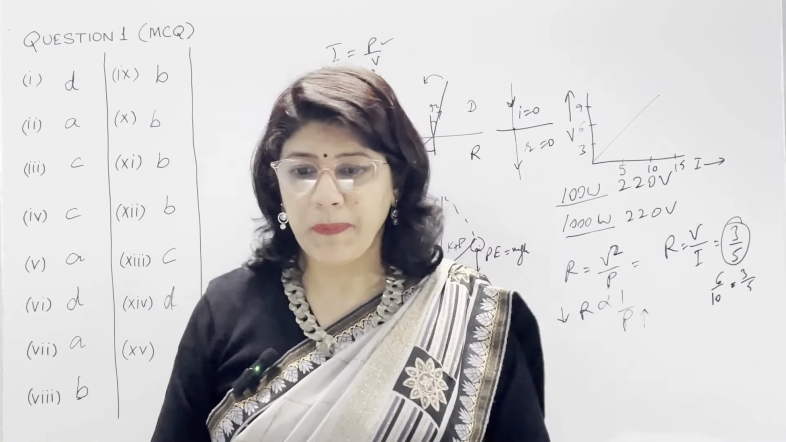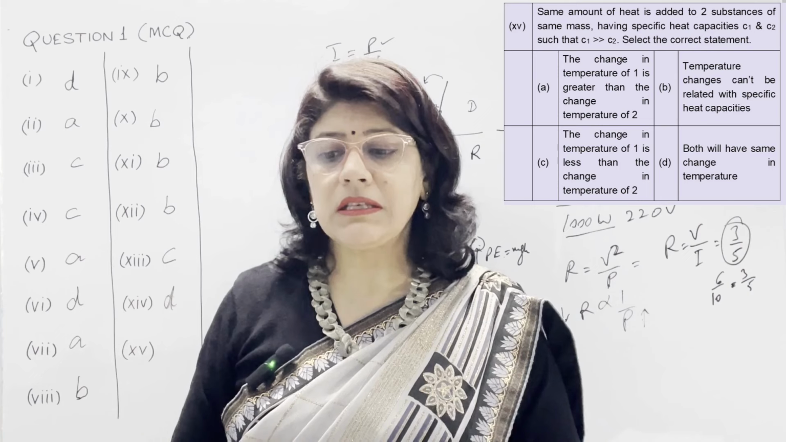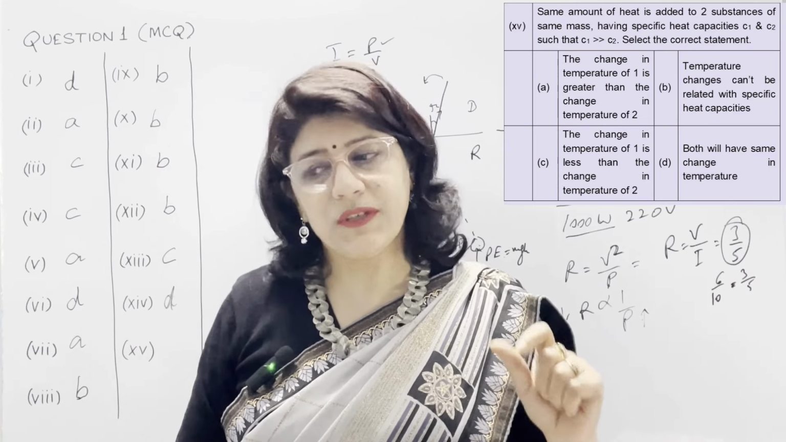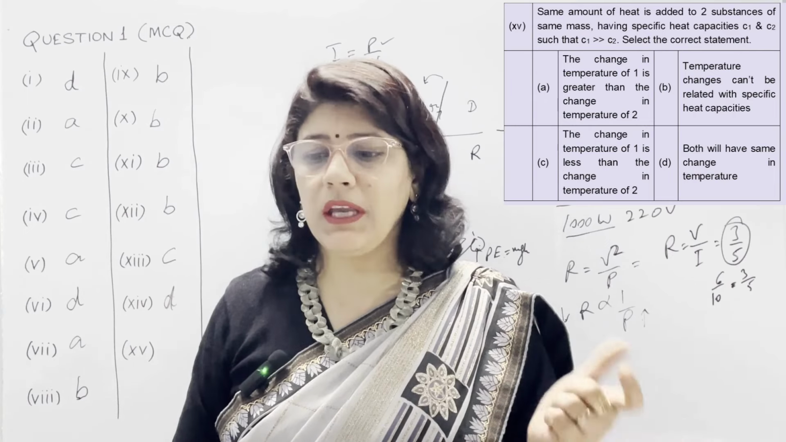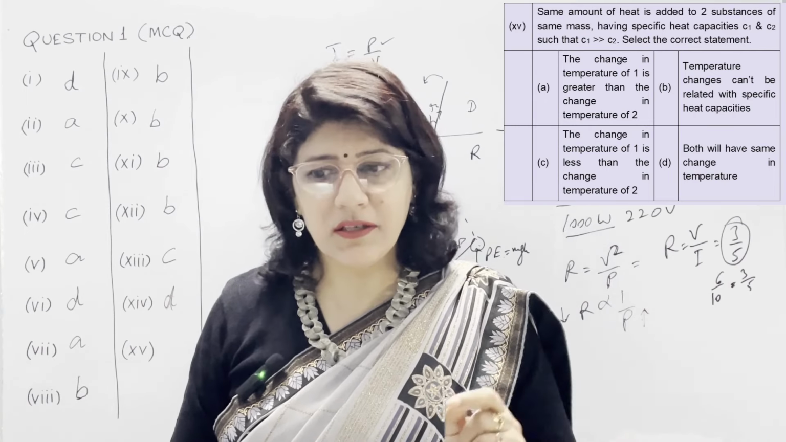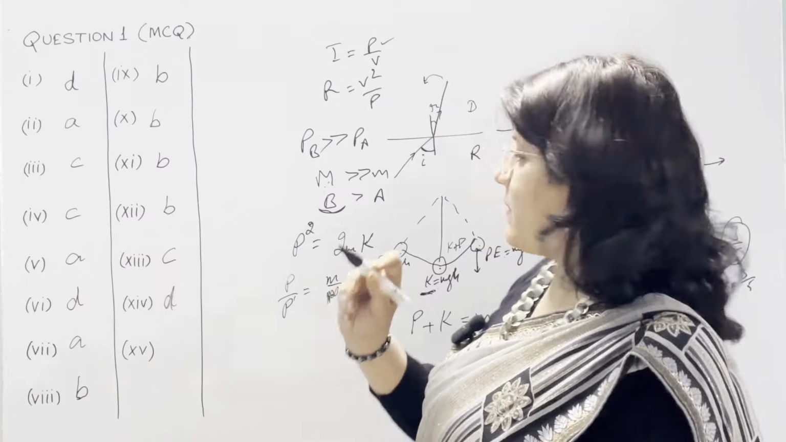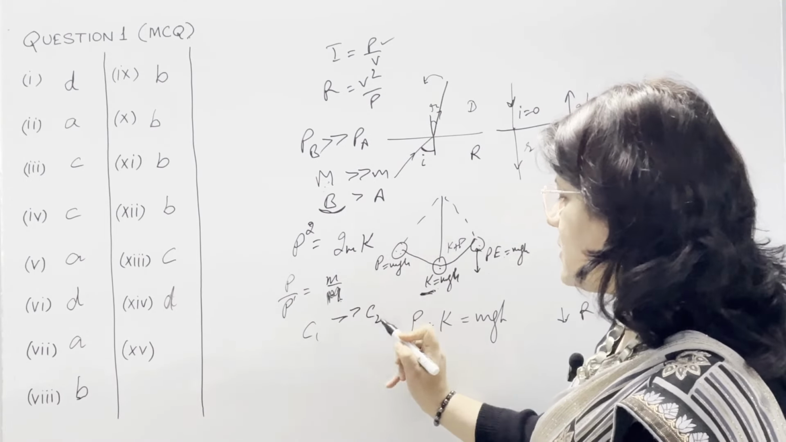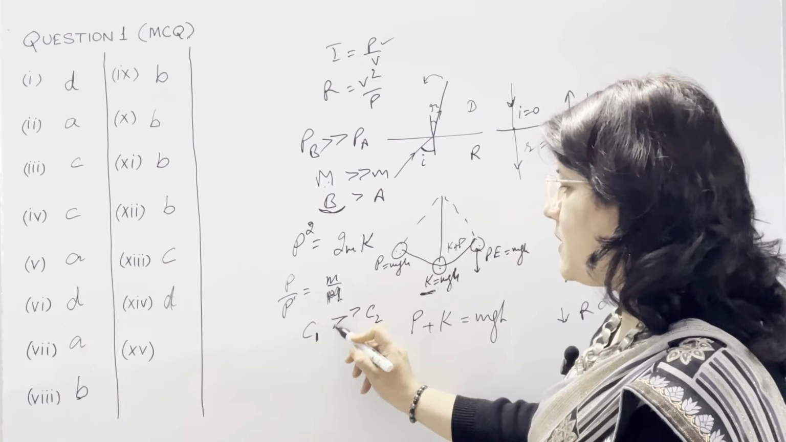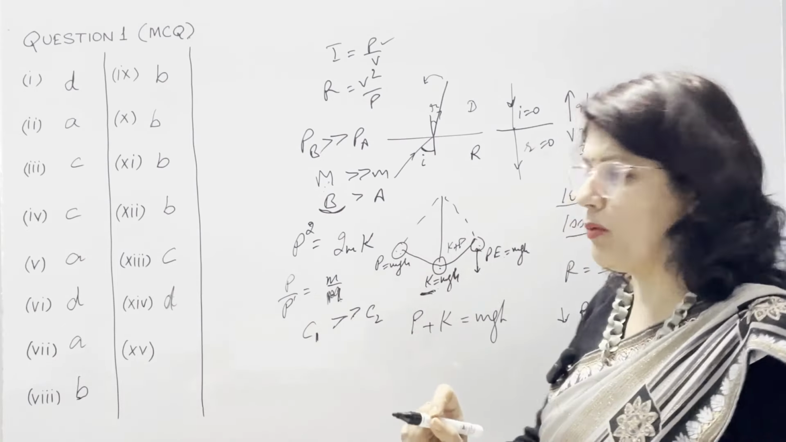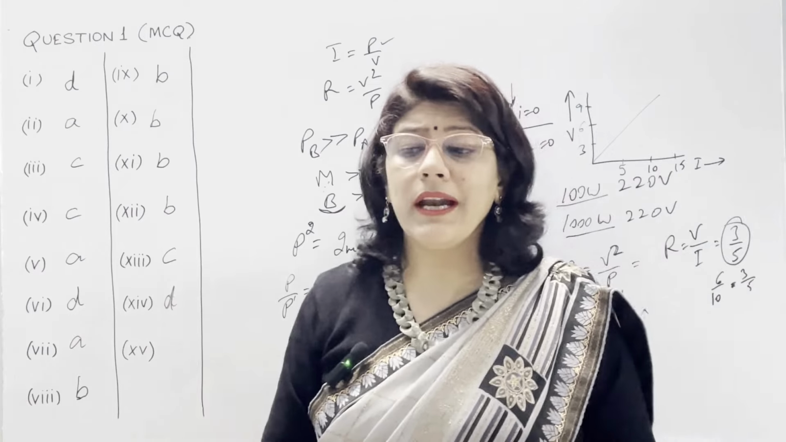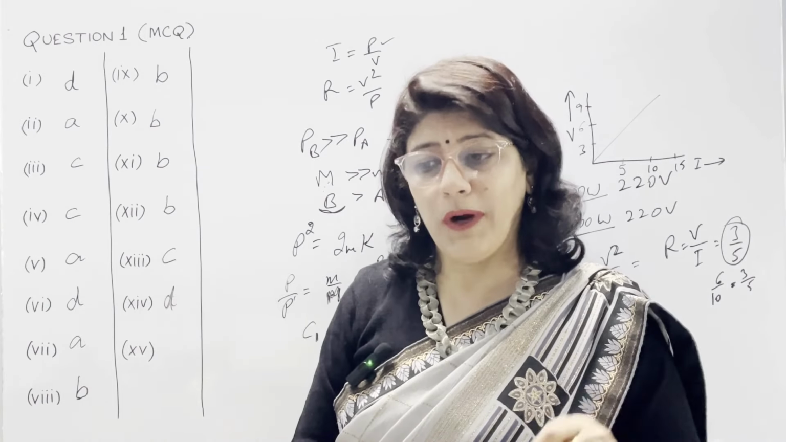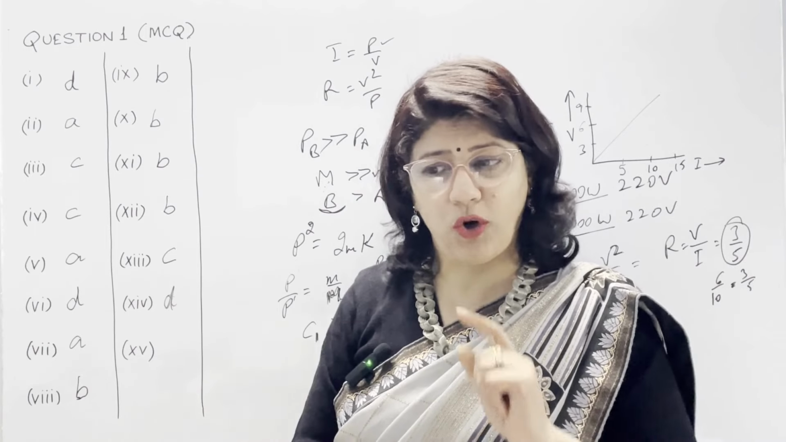In last 15 parts, same amount of heat is added to two substances of same mass having specific heat capacities C1 and C2. Here, C1 is very greater than C2. Specific heat capacity of one body is greater than two body. So, select the correct statement. A option is change in temperature of one is greater than the change in temperature of two.